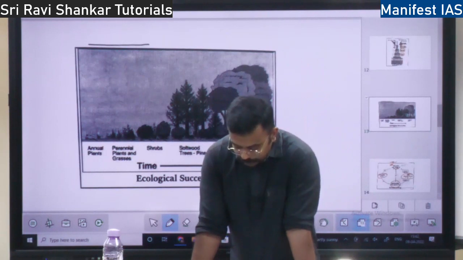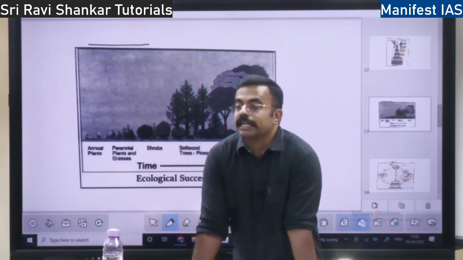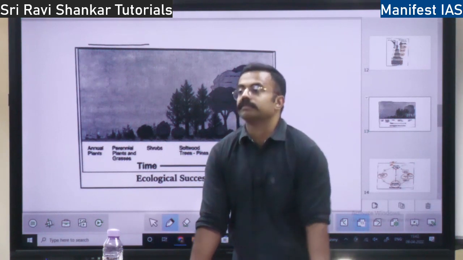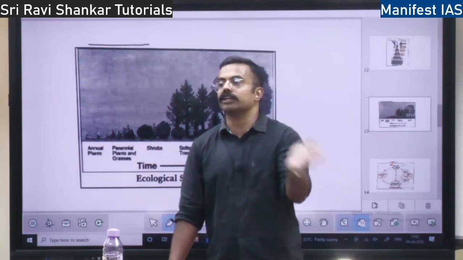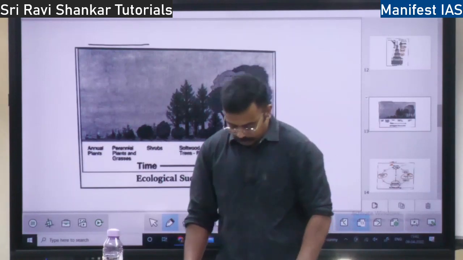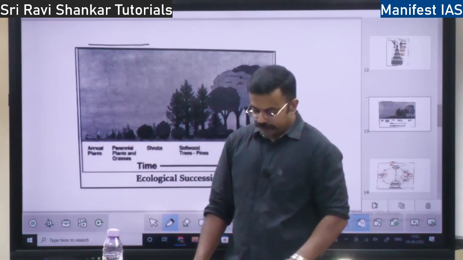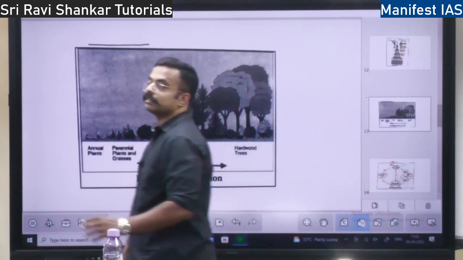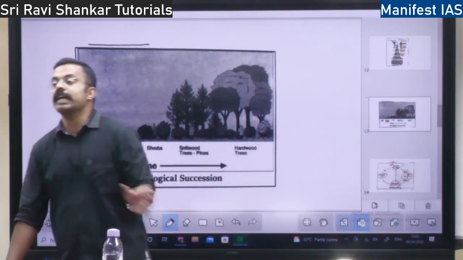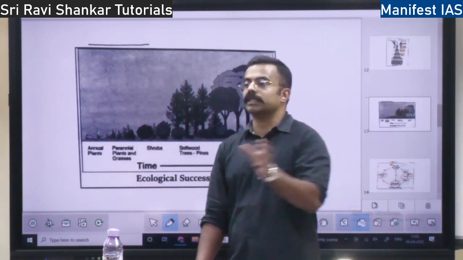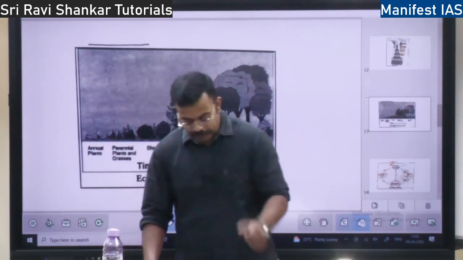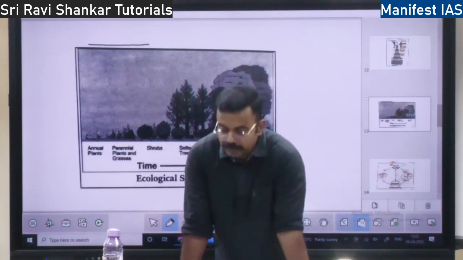So what is the definition of ecological succession? It is a process of directional change in vegetation. Vegetation changes in one particular direction from nothing to everything. That is ecological succession. So it is a series of communities, plant and animal communities, replacing one another. First one community, later on some other, bigger community comes. That is ecological succession.